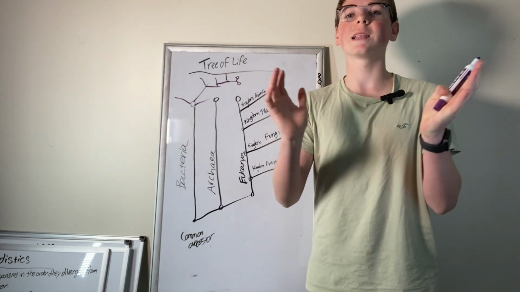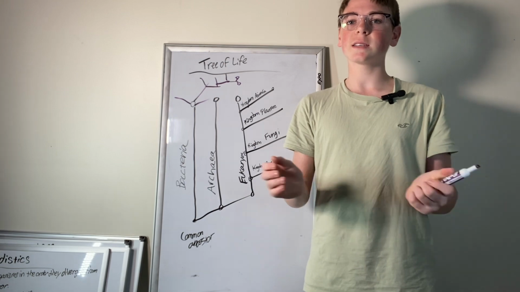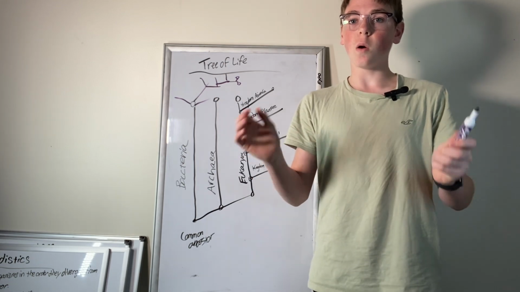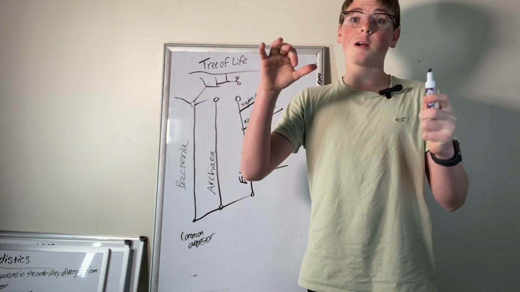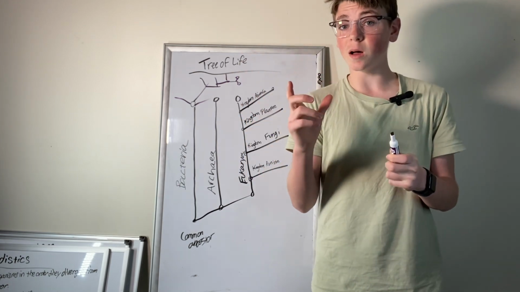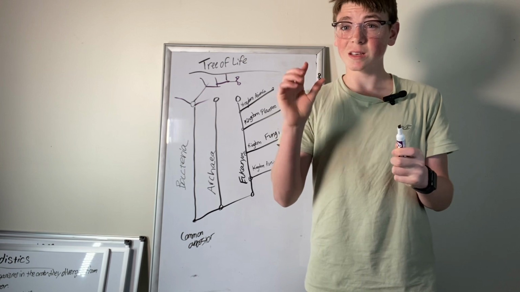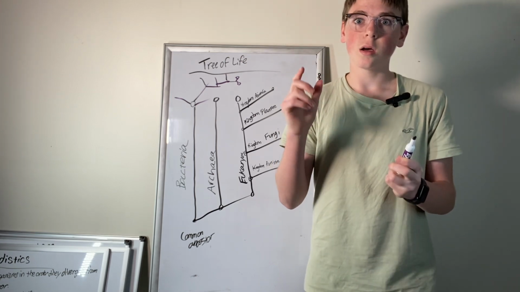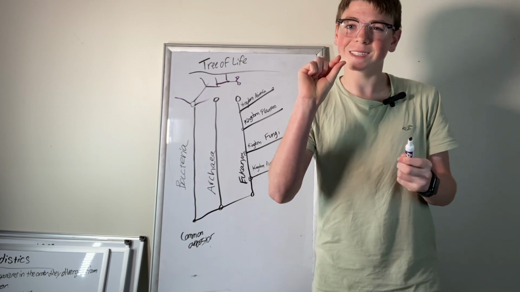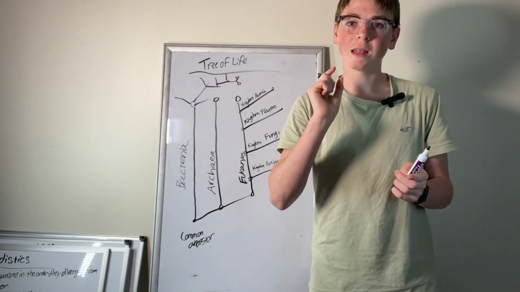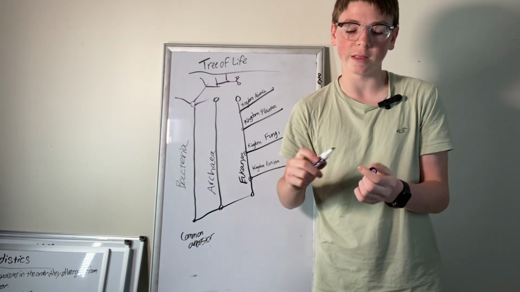Oh, shoot, our classes come before our orders. Our classes, a little smaller, then our orders, even smaller. Then our families, pretty small. Then our genus, our genera, are even smaller. And then our species is just a tiny little leaf on our tree of life.